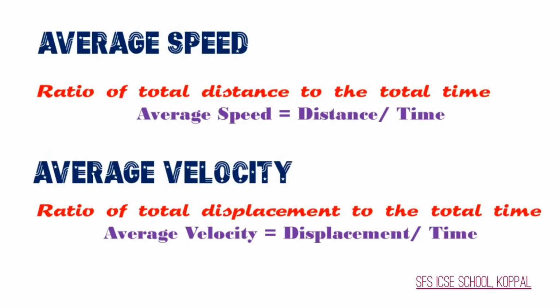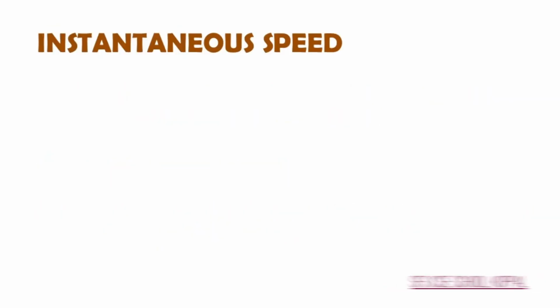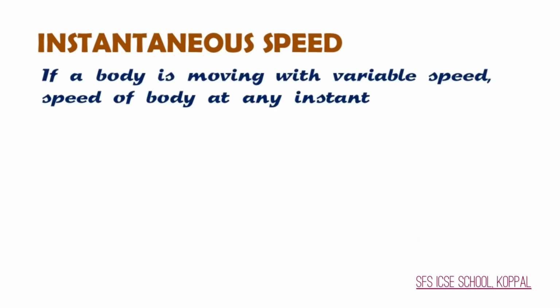Now the third term, instantaneous speed. Instantaneous means at any instance. The definition of instantaneous speed is: if a body is moving with variable speed, variable means changing, speed at any instance is called instantaneous speed.